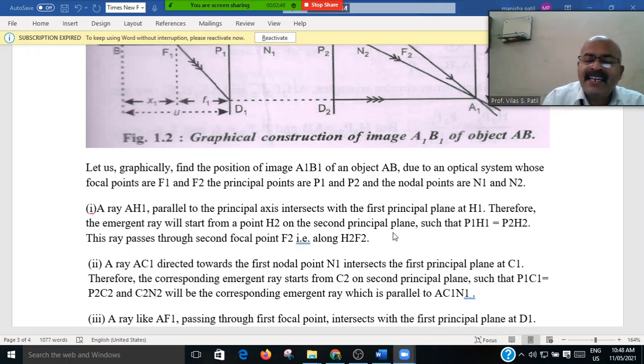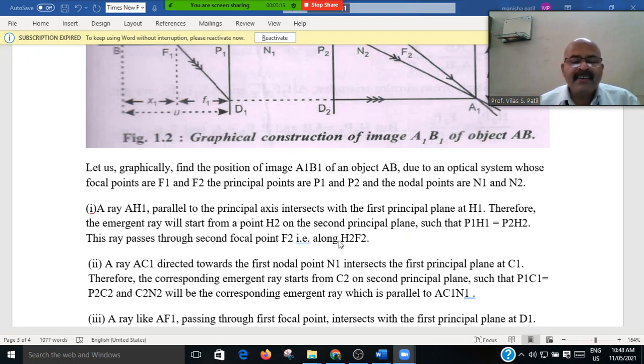When it intersects at H1, the emergent ray will start from point H2, the second principal point, where P1H1 is equal to P2H2, and this ray will pass through the second focal point.